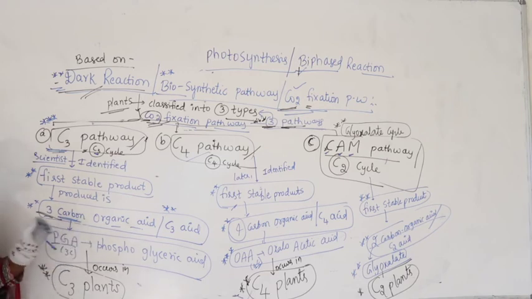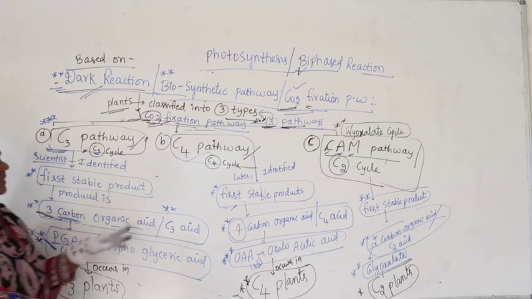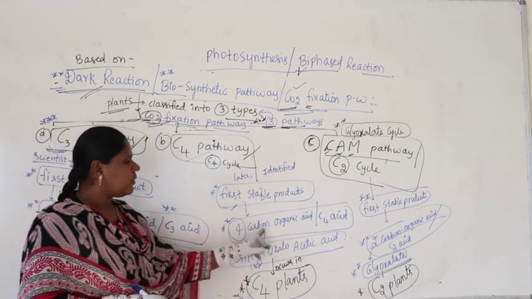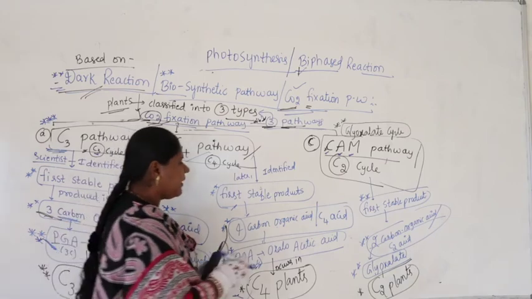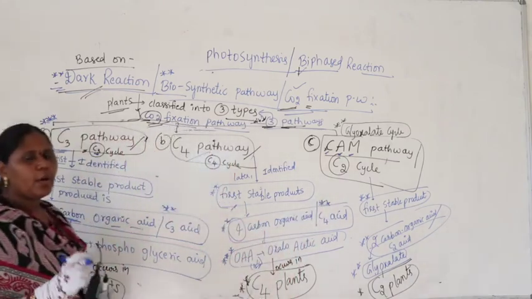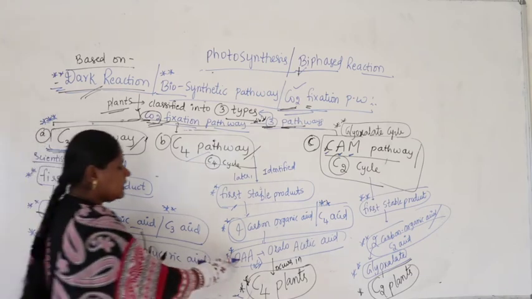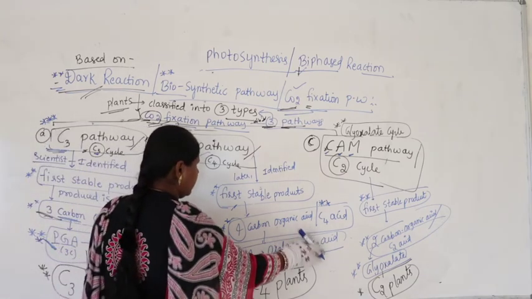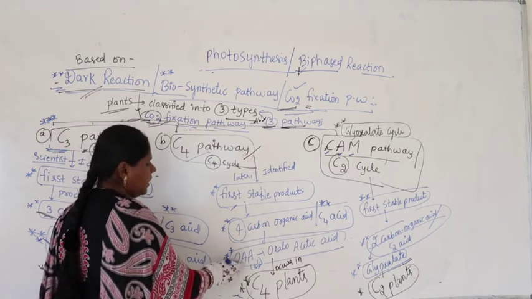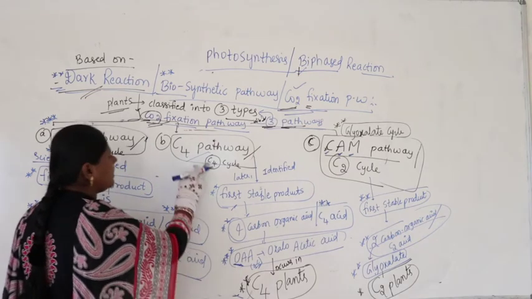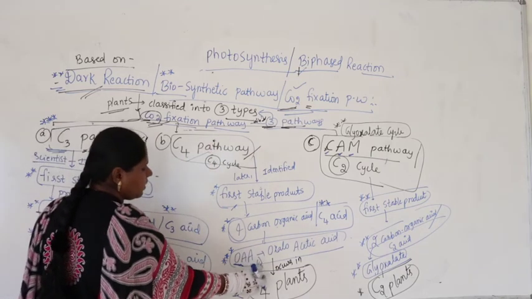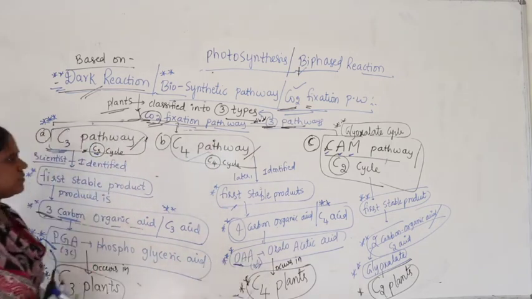They came to know it is not, because in some plants they identified the first stable product as a 4 carbon organic acid, called a C4 acid, identified as OAA, oxaloacetic acid. This first stable compound OAA is produced in some plants, the pathway is called the C4 pathway, and such plants are called C4 plants.